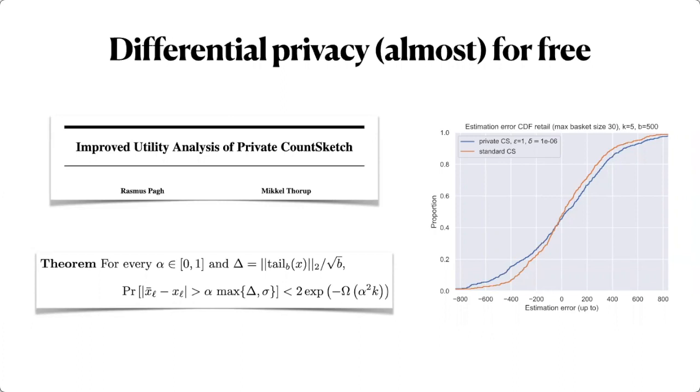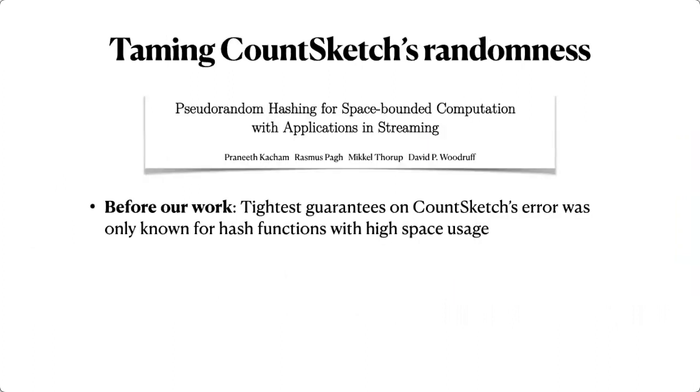So the final result I wanted to mention briefly is about taming CountSketch's randomness. The very tightest guarantees we have on the error of CountSketch assume that we have hash functions that are really, really random and require a lot of space to store. So this is not really something that you can implement in general.